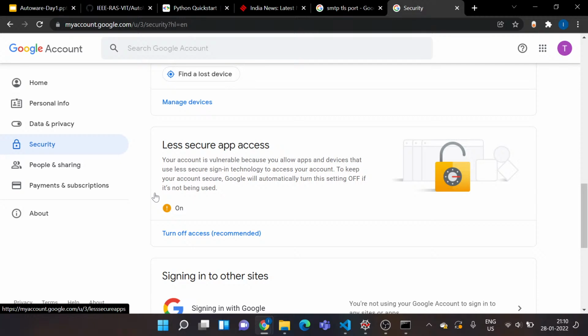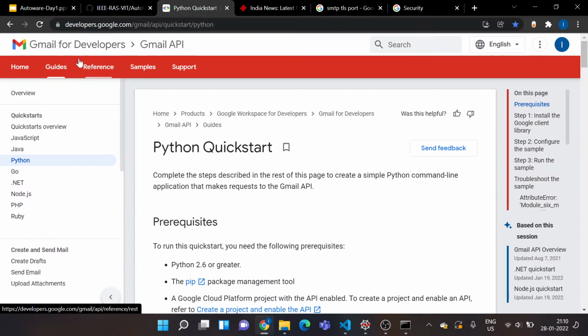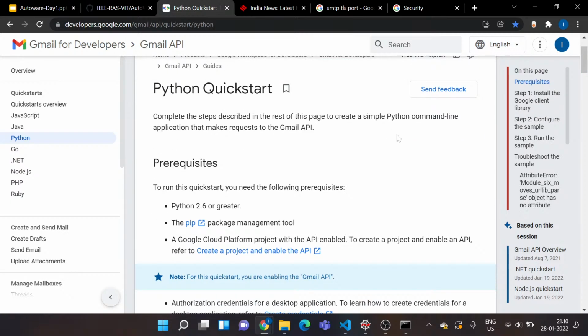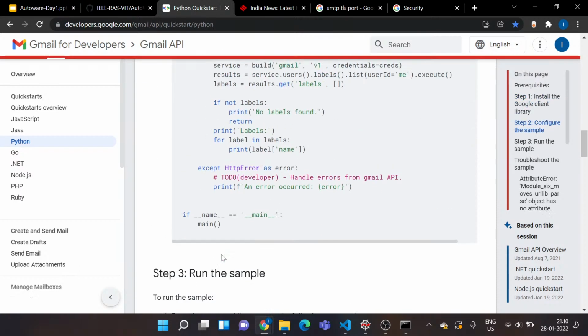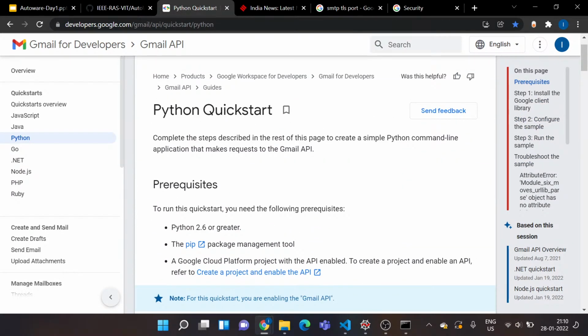Now if you want to avoid doing all of this, there's documentation by developers at Google Developers. I'll provide this link, don't worry. This is Gmail for developers. As you can see, it says just follow these small steps. These are three steps. Don't worry about the complexity, it's not complex. You just need a five-minute read perhaps. It creates a simple Python command line application that makes requests to the Gmail API. API is nothing but an application programming interface. That's a different term and a different subject altogether. I'll not be touching this for now, but you can always Google it and learn more.